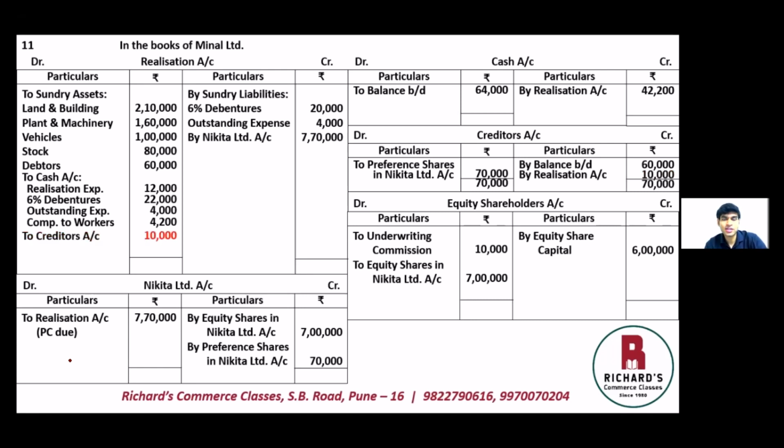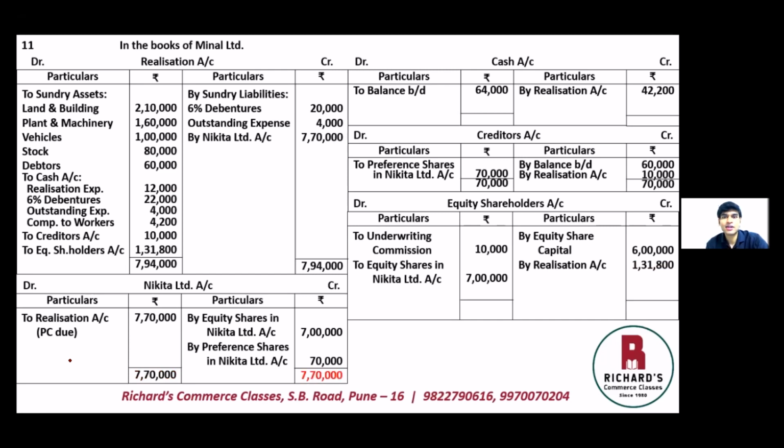Now we can close the realization account. Here the credit side seems to be greater. So taking the total there, the credit side is 7,94,000. Same total on the debit side, 7,94,000. And the difference will be transferred to the equity shareholders account. To equity shareholders account, 1,31,800. This profit of 1,31,800 will be recorded on the credit side of the equity shareholders account, writing there by realization account, the second effect, 1,31,800. The next account to close is Nikita Limited's account, which is already tallied, 7,70,000 on both sides.